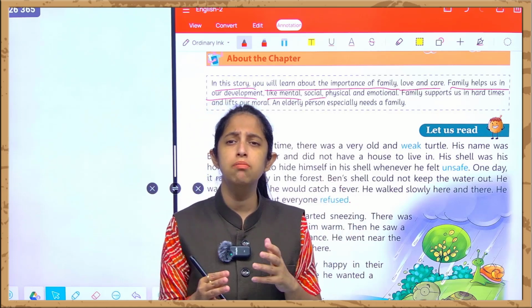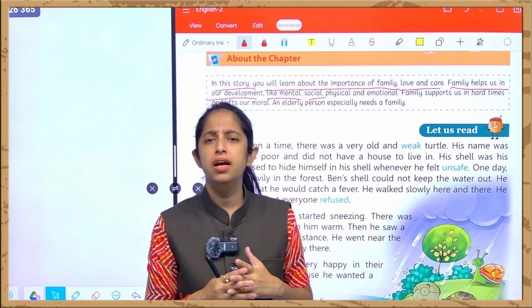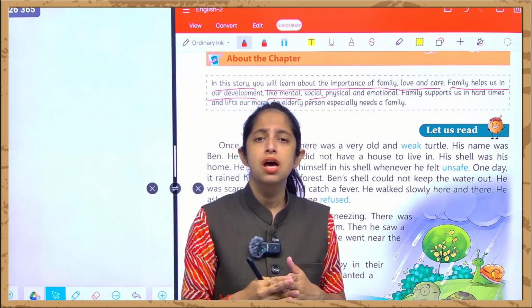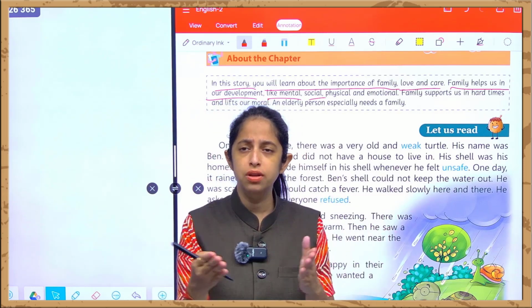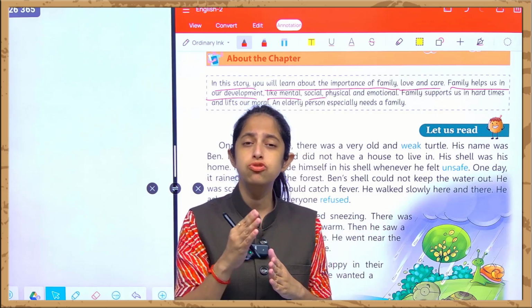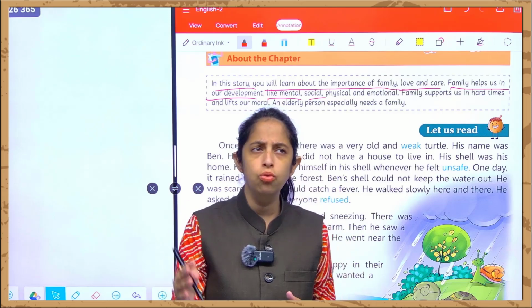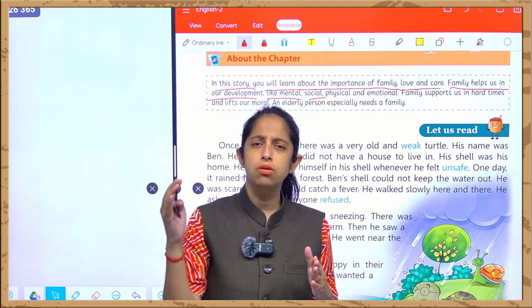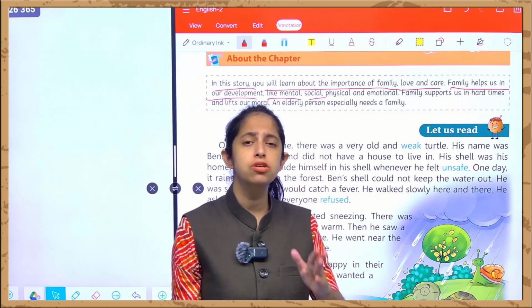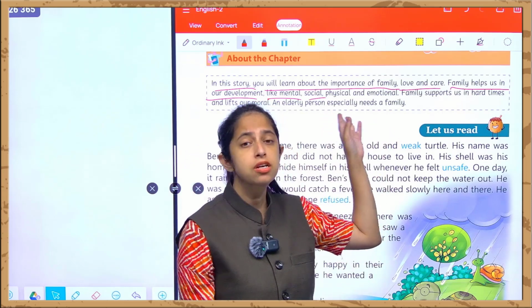We develop socially by interacting with our neighborhood, by interacting with our elders, and get socially attached with them. And we used to interact a lot with our juniors, with our seniors, in our schools, in our places, and going to the markets where we talk with our family members. So this is how we develop social development.